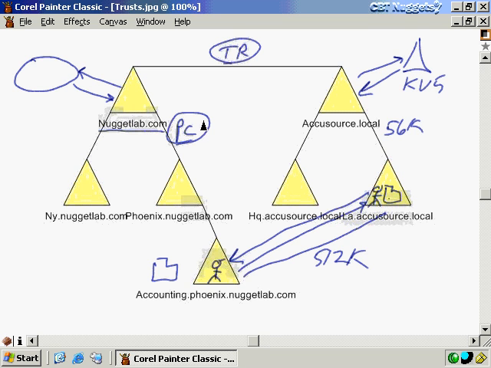You can create a trust relationship between these domains, for example, and that doesn't give these administrators up here any kind of access to this domain down here, any administrative access. They will only be able to do what I allow them to do. If I add the domain admins from this domain up here into my administrators group down here on a domain controller, then of course they're going to have access. But that has to be something that I manually choose to do. Creating a trust relationship by itself doesn't do anything.